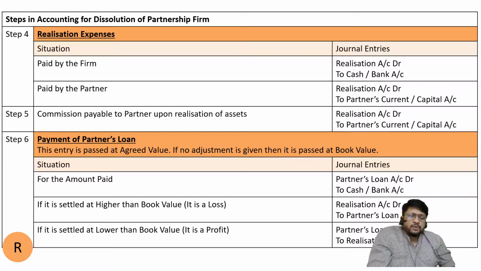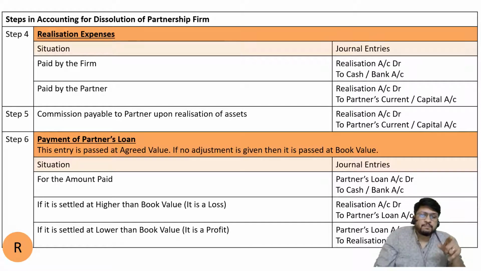So first, you should pass the entry for whatever amount you have paid. What is the entry you are going to pass? Partner's loan is the receiver and cash is going out. So sir, realization account debit to cash or bank account? Wrong. You cannot consider realization account. Why? Because partner's loan was not transferred by us to realization account. Partner's loan was transferred by us to a separate account called partner's loan account.